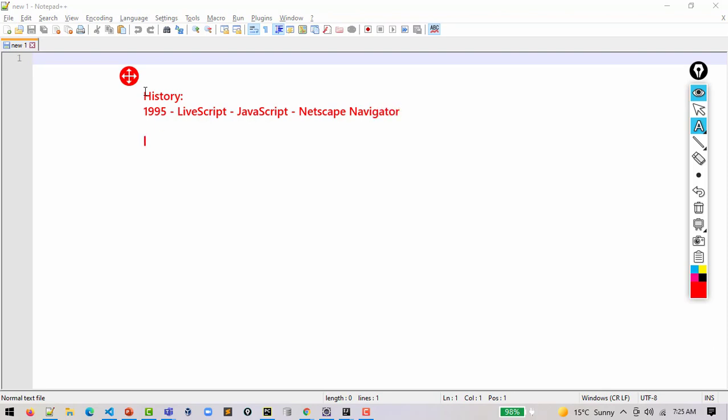Internet Explorer created a new language called JScript. In parallel, when Netscape Navigator was introducing different versions of LiveScript or JavaScript, Internet Explorer was creating new versions of JScript.